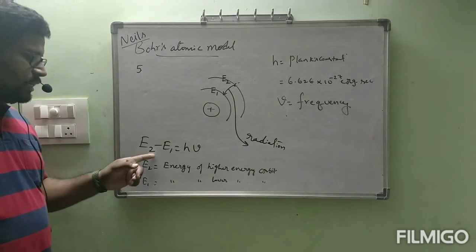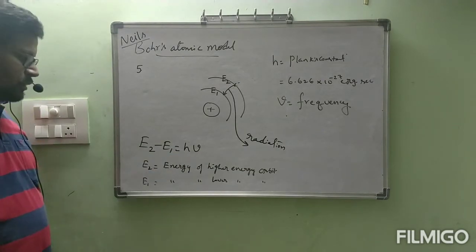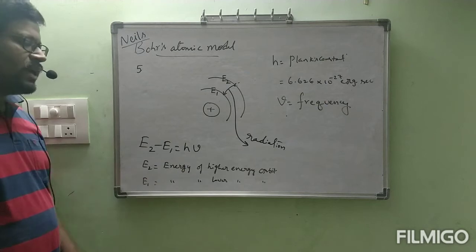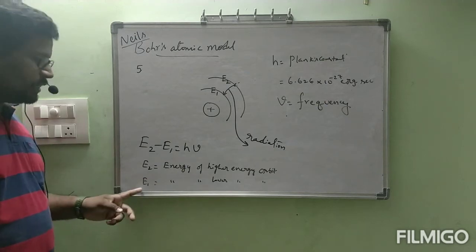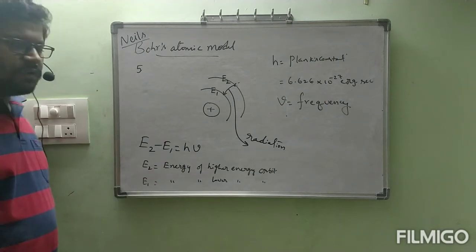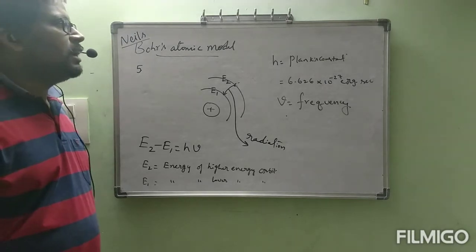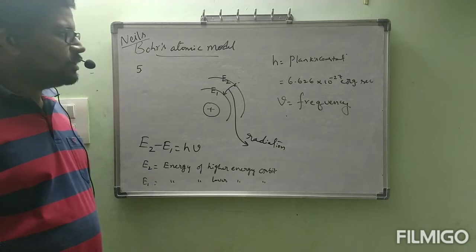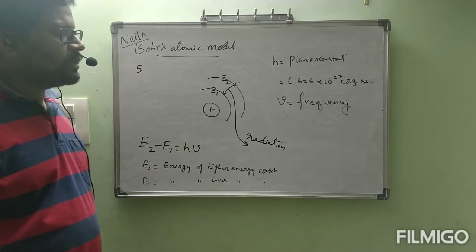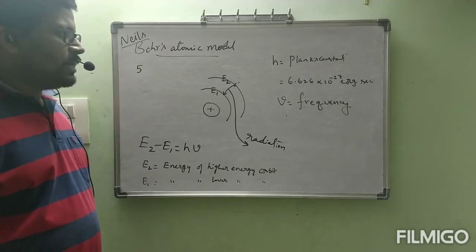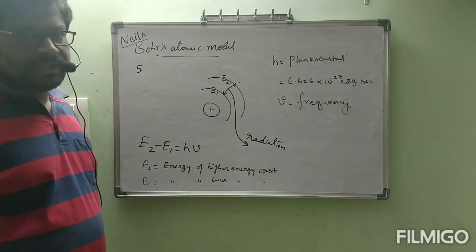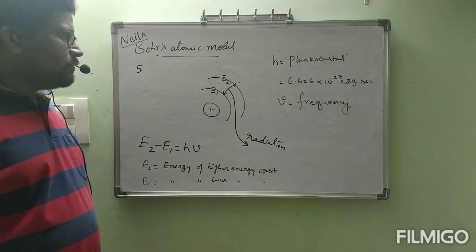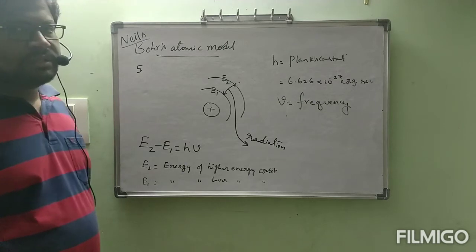Then we can write E2 minus E1 is equal to h nu, where E2 is the energy of the higher energy orbit, E1 is the energy of the lower energy orbit, and h is Planck's constant. The value of Planck's constant we already wrote as 6.626 into 10 power minus 27 erg second, and nu is the frequency. So we have seen a total of 5 points.